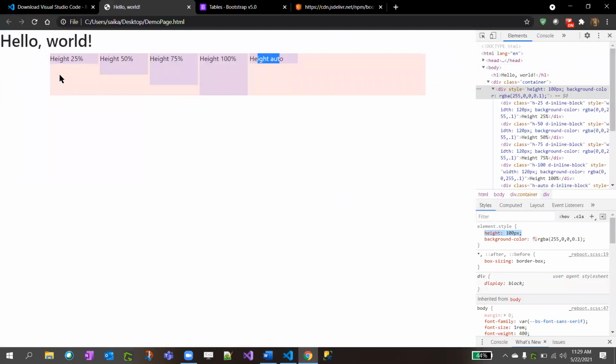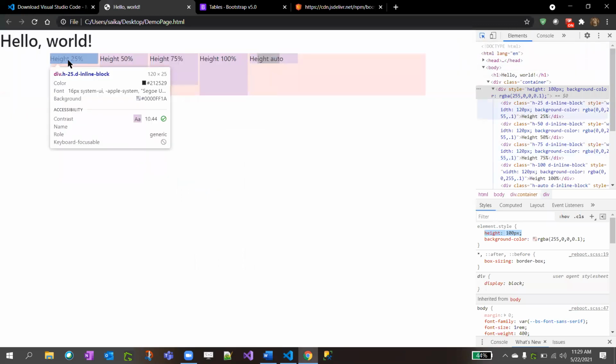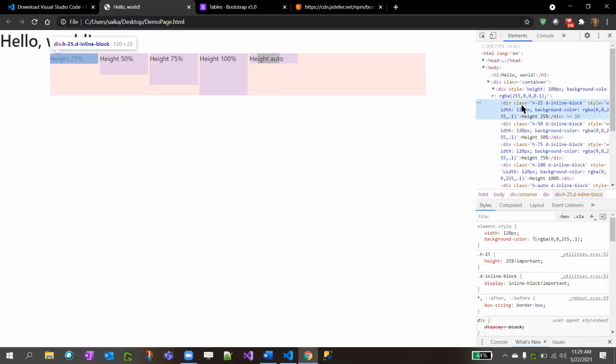See, with the same example, I'll use the first one, right? So it has PL. I'll apply PL, padding left of 5. Where is it?